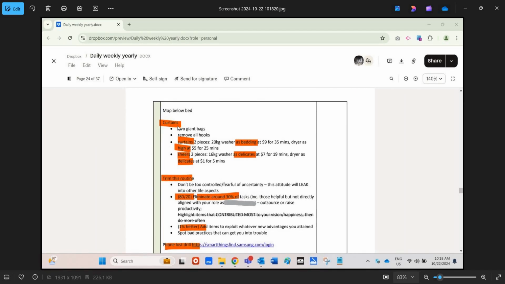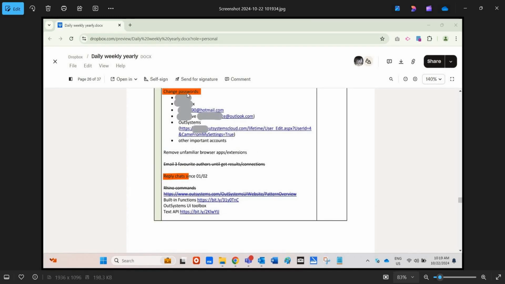Yes, and of course, housework, curtains, how I wash curtains, the settings are documented, and this whole routine itself, right? I also systemize how I trim it to make sure it is lean, to make sure things that are unnecessary are removed. Yeah, and I also have a routine drill to act as though my phone is lost, to make sure I'm familiar with how to find it and recover it.